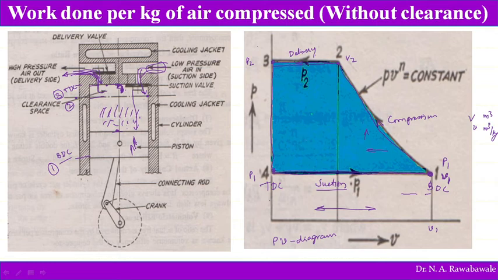What we assume is the piston moves from bottom dead center to top dead center, the topmost position. There is no clearance at the end of compression between the piston head and cylinder head. Now we will find out the work done per kg of air in this compressor.